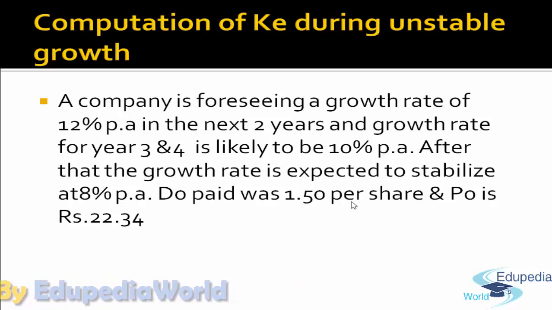And after that, the growth rate is expected to stabilize at 8% per annum. The dividend at time 0, at the beginning of the year, is 1.50 per share, and the market value is 22.34. In the last lecture, we computed this 22.34. Today we are going to compute KE.